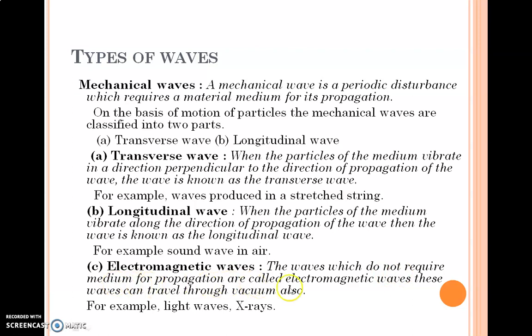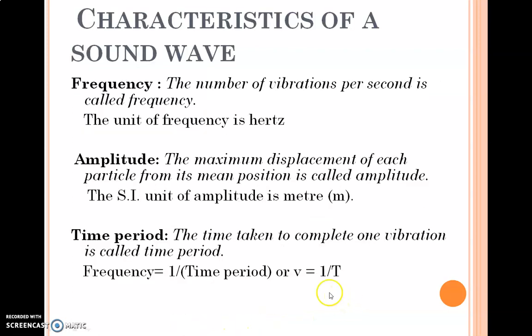उसको कोई material medium की जरूरत नहीं. Space में भी, vacuum में भी, कहीं भी pass हो सकती है. For example, light waves. Sunlight can travel directly in space everywhere. So we can consider sunlight. Similarly, X-rays. These are the examples which are electromagnetic waves.